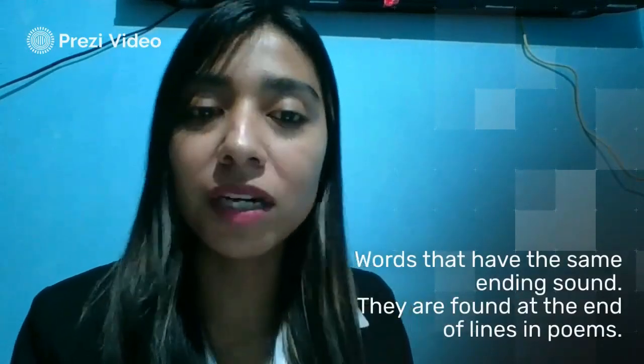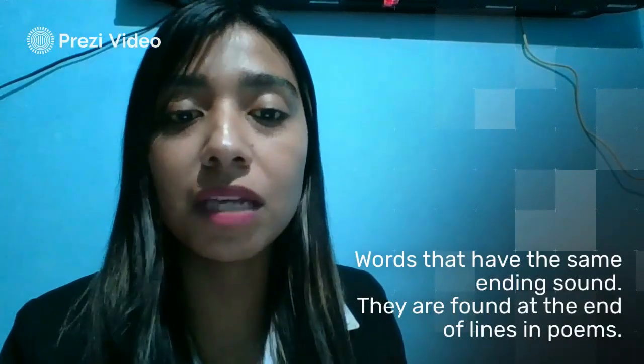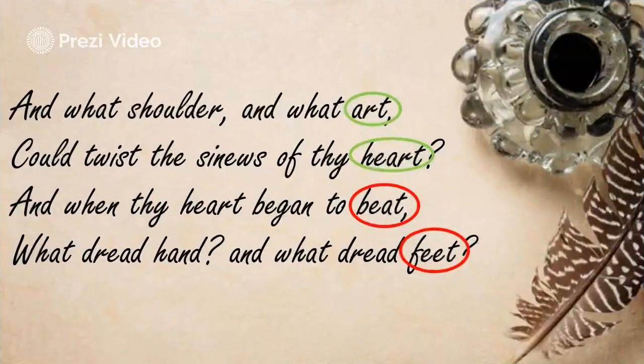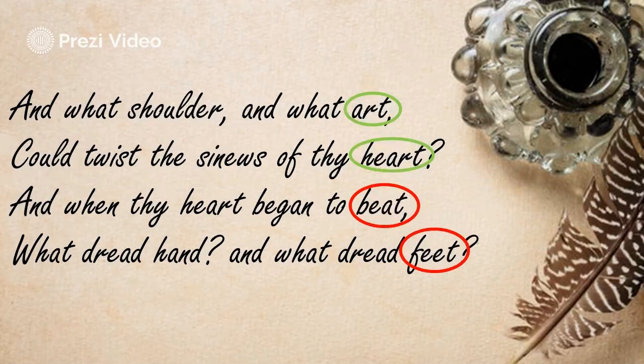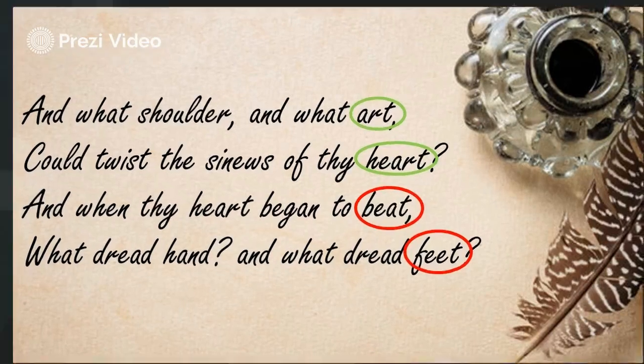Next, let's talk about rhyme. We know that poems are famous because of their rhymes. And what is rhyme? Well, these are words that have the same ending sound. They are found at the end of lines in poems, right? Let's pay attention to this example. As you can see, we have to pay attention to the last word in each line, and we have art, heard, beat, and feet. As you can see, we have two words that rhyme, art and heard, and another two, beat and feet. And with these rhymes, we can talk about the rhyme scheme in a poem.